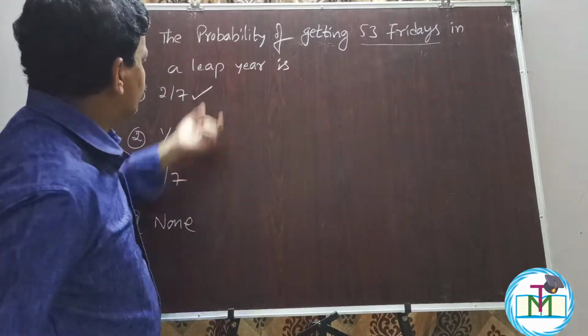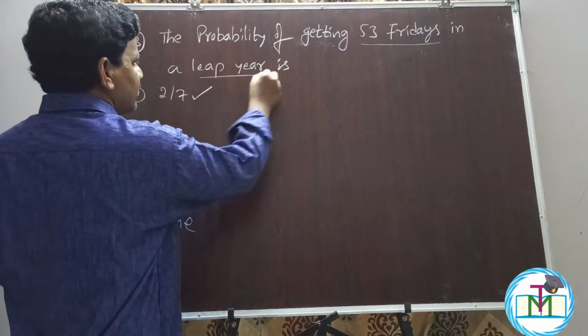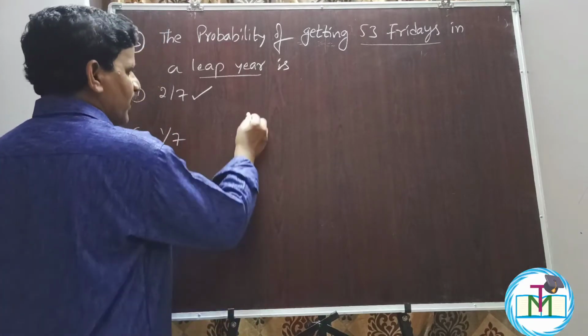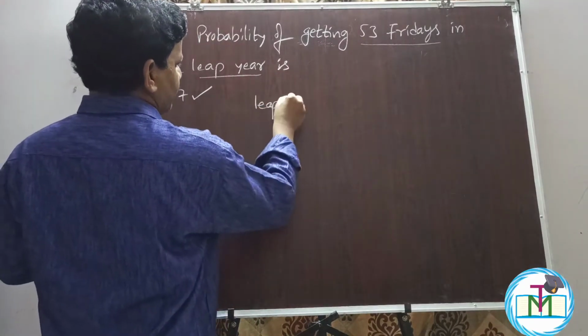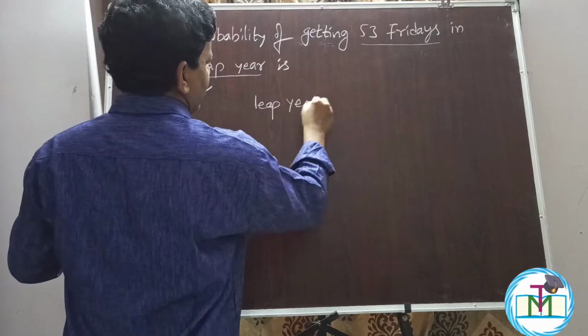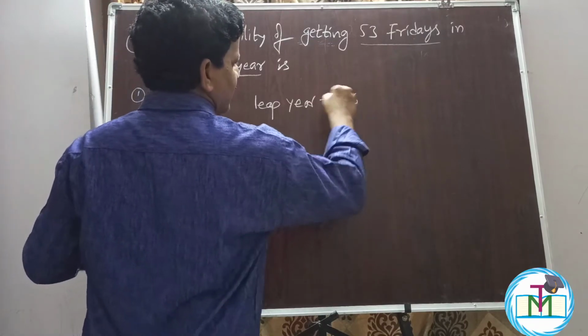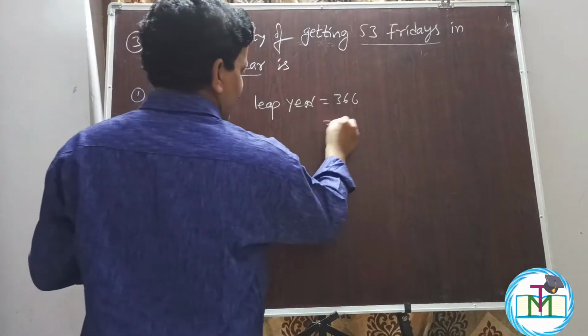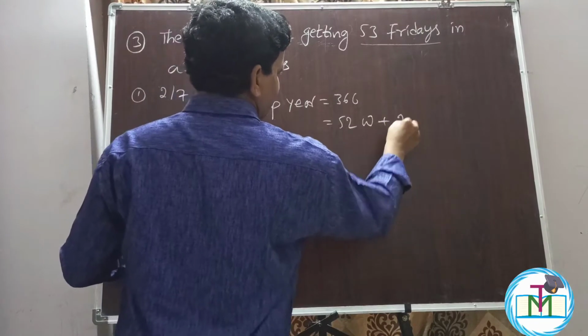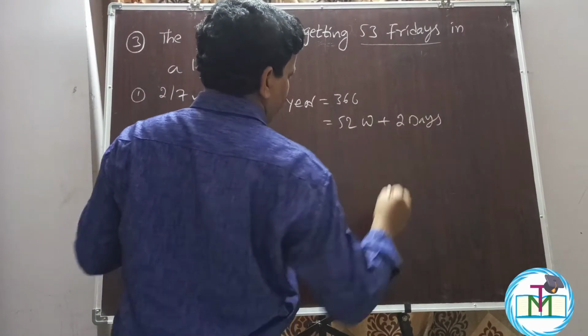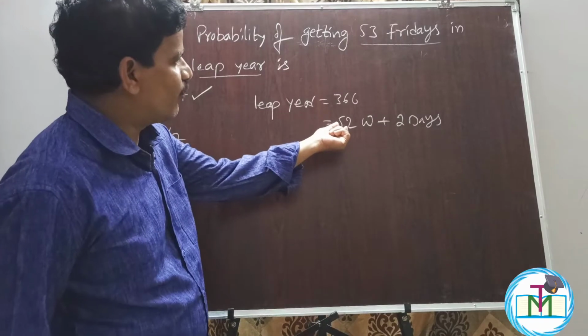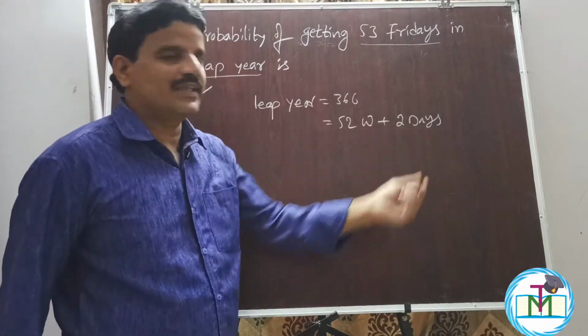How? See here. A leap year contains 366 days. These can be written as 52 weeks plus 2 days. 52 weeks is 364 days, therefore the remaining 2 days are these.